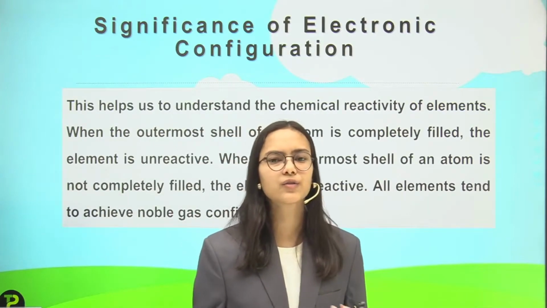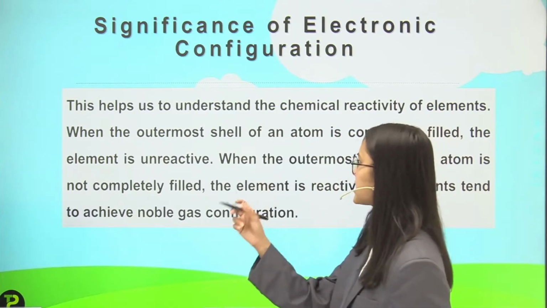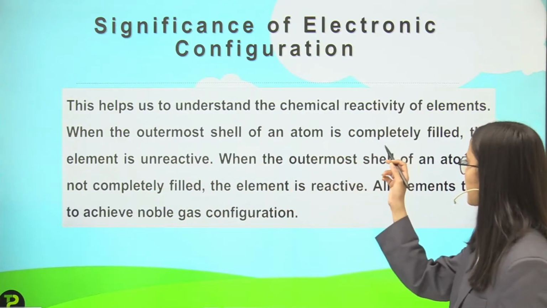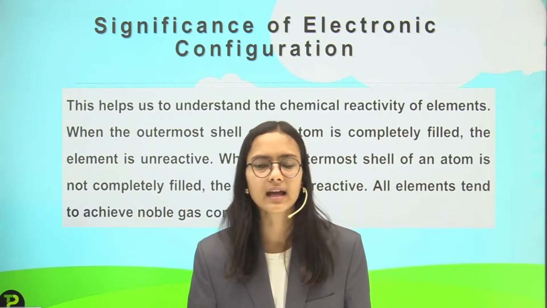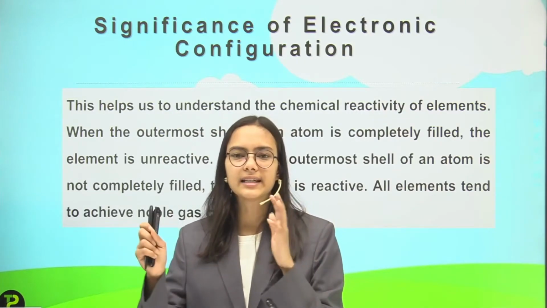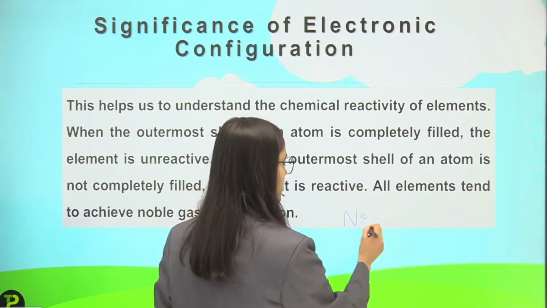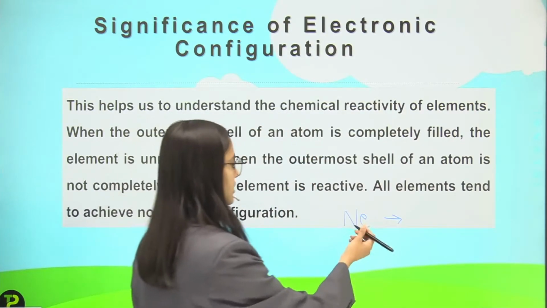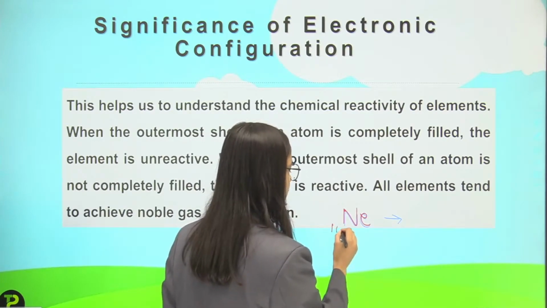But why is electronic configuration so important? It is important because it helps us understand the chemical reactivity of elements. When the outermost shell of an atom is completely filled, the element is unreactive. What is it saying? If the outermost shell is completely filled, for example, neon, which has the atomic number 10.